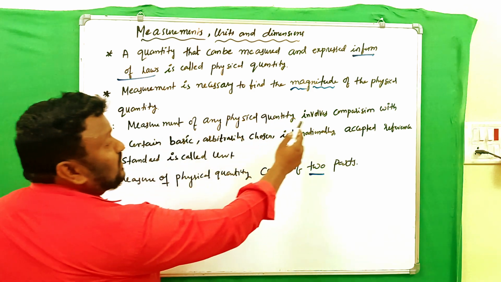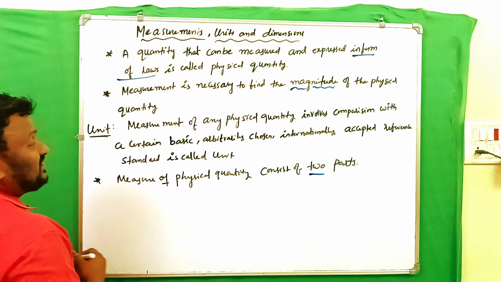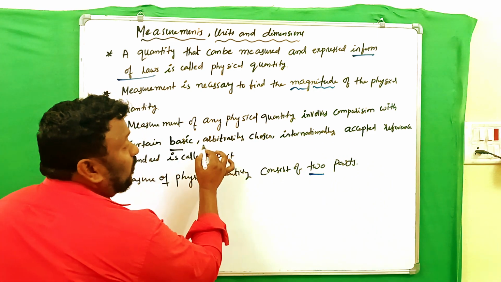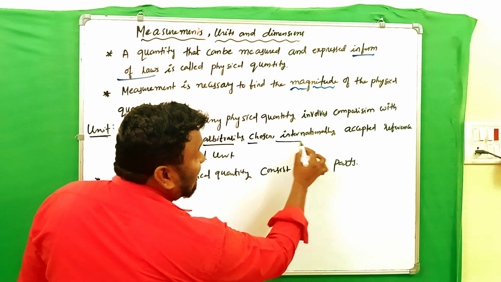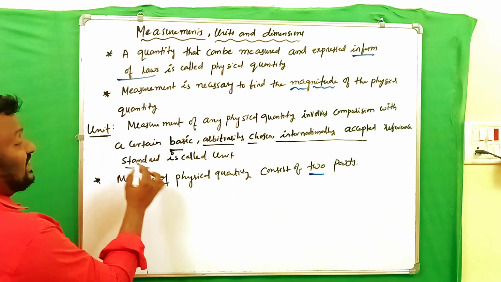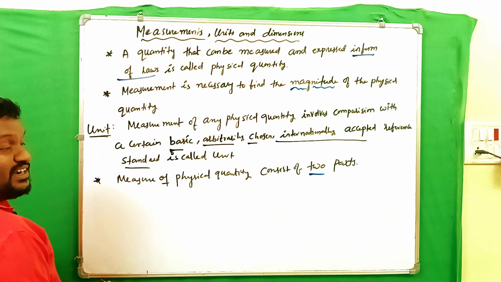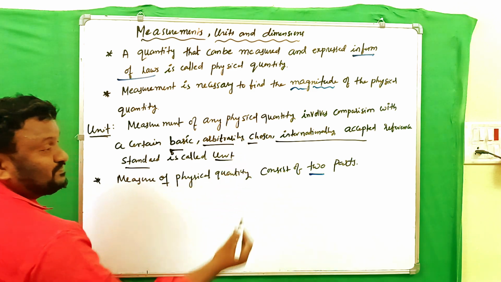Measurement of any physical quantity involves comparison with a certain arbitrarily chosen, internationally accepted reference standard or basic standard. That is called a unit.